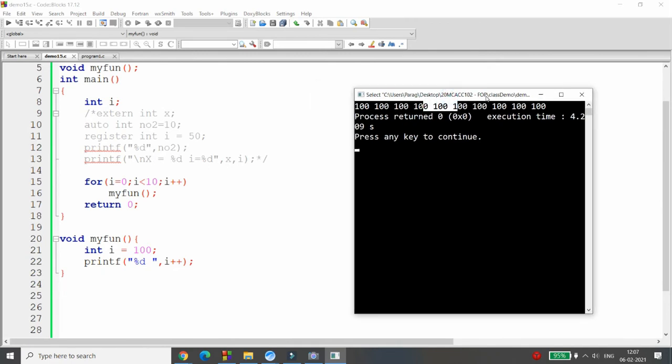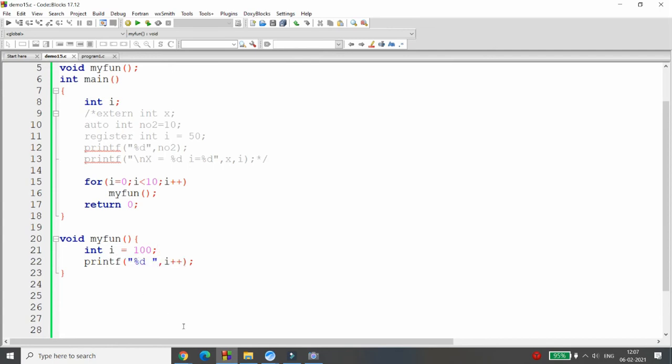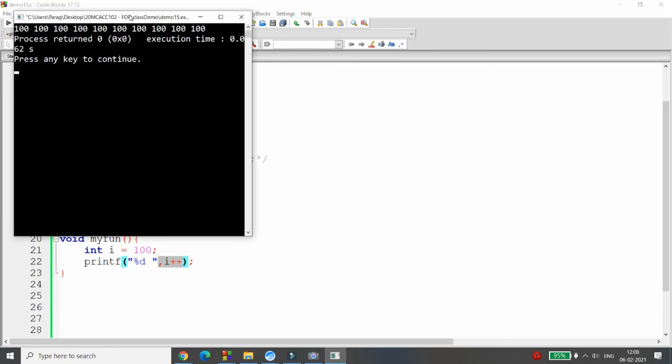Why? Because this integer i is the auto variable, and auto variable does what? It will be declared every time in the function whenever you declare. So I'm calling the function my function, auto is declared again. So every time it is declared with the 100, print the 100 and then it increments to 101. But again it will be called and it will initialize with the 100, again 101, but every time it will print the same value, and that is 100.